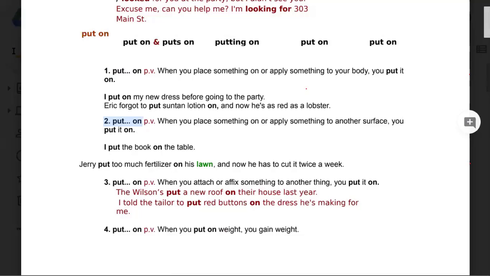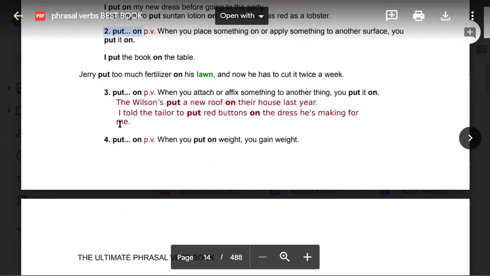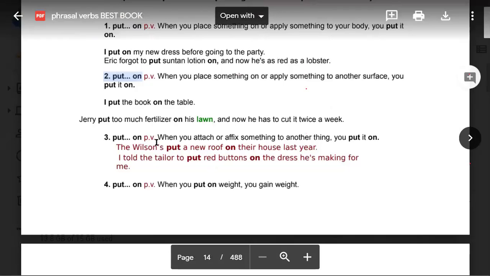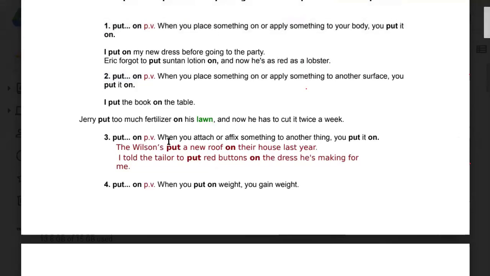Okay, very good. There is another third meaning of this one. Let's read this one also. Go on. Put on, phrasal verb. When you attach or affix something to another thing, you put it on. Civilians put a new roof on their house last year. I told the tailor to put red buttons on the dress he's making for me.